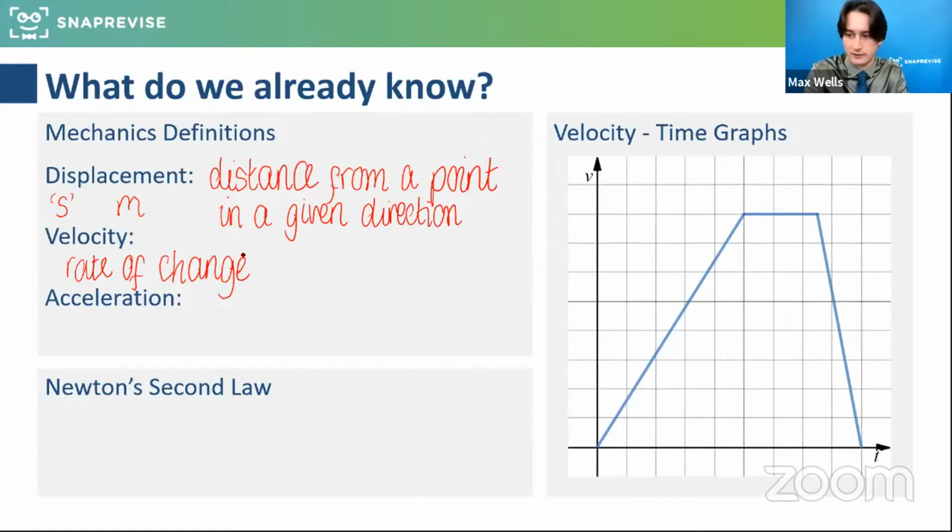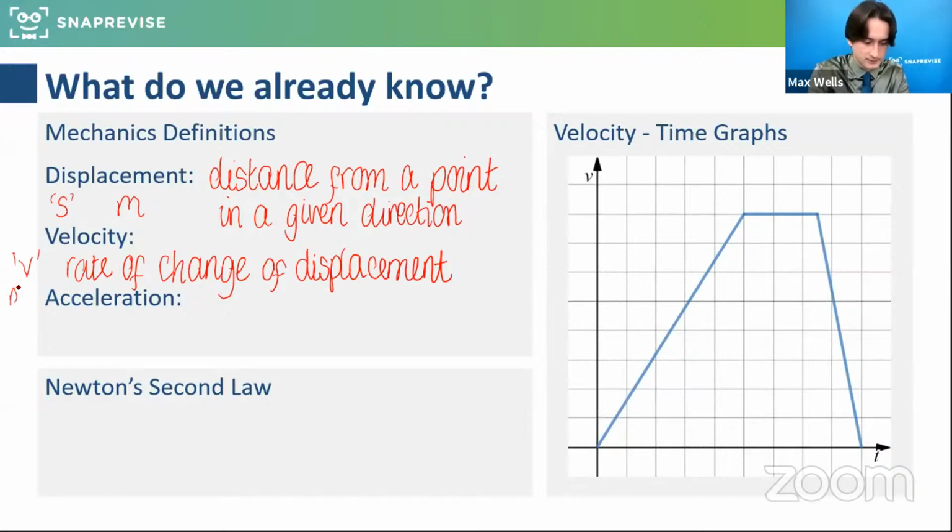It's like speed in a given direction, but it's good to think of it as a rate of change of displacement, because that ties in with the idea of graphs, gradients, eventually differentiation and calculus. So understanding it as a rate of change, displacement per time. That is the velocity, which we can denote with a V, and that will be measured in meters per second generally.